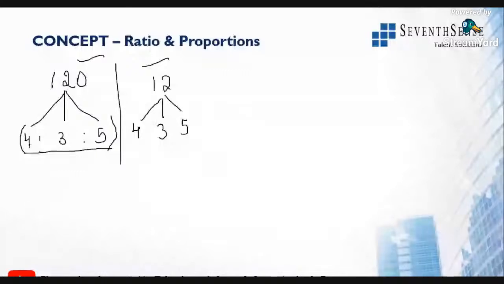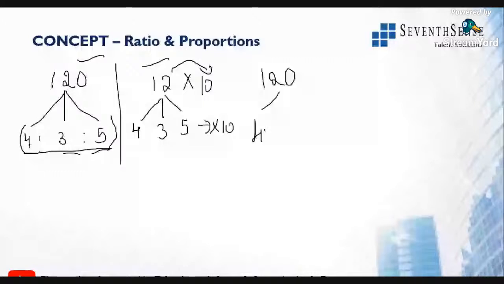I need to divide 120 in the form of 4, 3 and 5. So how can I do it? 120 is a multiple of 12 by what value? By 10 times. So divide all the values by 10 times, you will get the actual numbers. This is the traditional method where you can approach. This is 30.